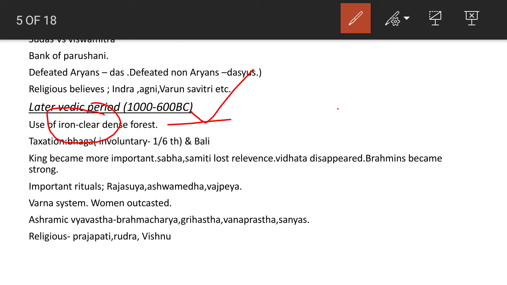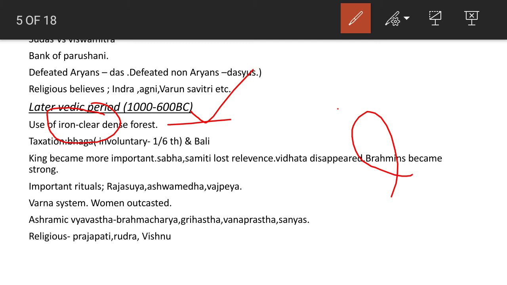When comparing to the early Vedic period, the later Vedic period had many changes. The Rajan or king in the early Vedic period, as we also said, was not much powerful. He was guided by the Samiti, Sabha, and Vidatha. But in the later Vedic period, the king became more important. The Sabha and Samiti lost their relevance and the Vidatha disappeared. The Brahmins became stronger.